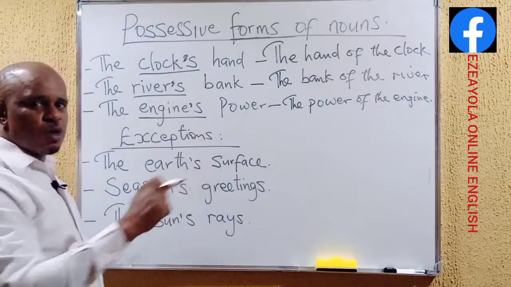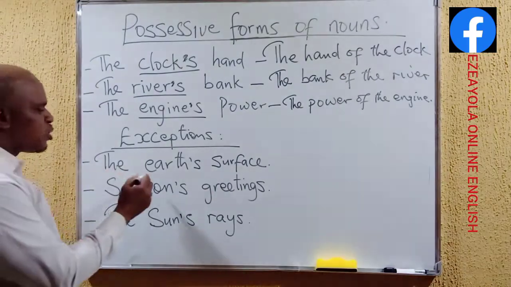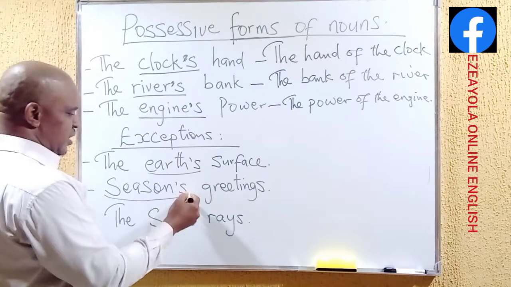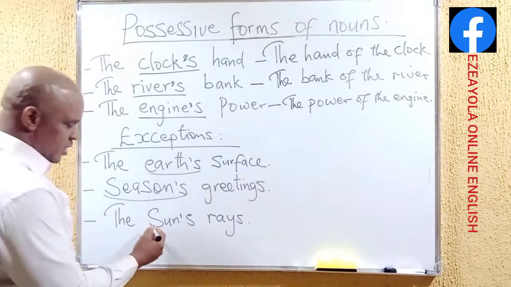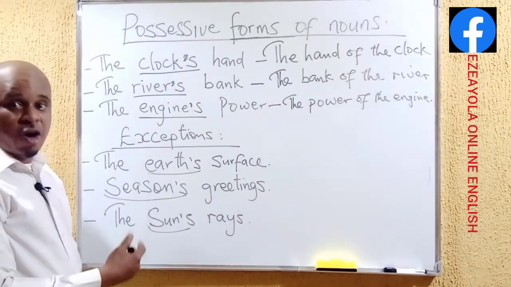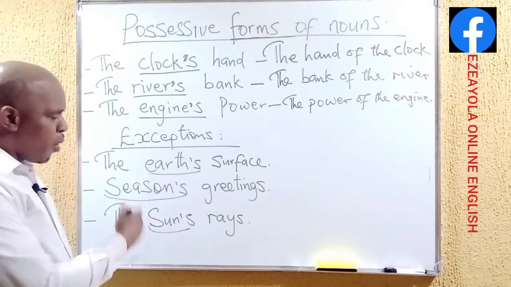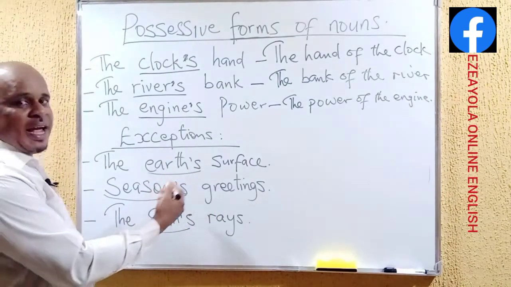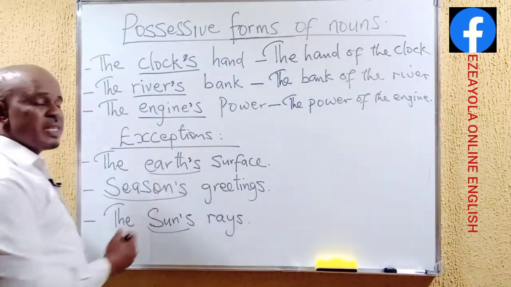But in the case of exceptions, in the cases of earth, this is earth, and this is seasons, names of concepts. This is sun. These ones, they are of course inanimate also because they don't have life, but we could say the earth's surface. It's proper to say the earth's surface under the possessive case.